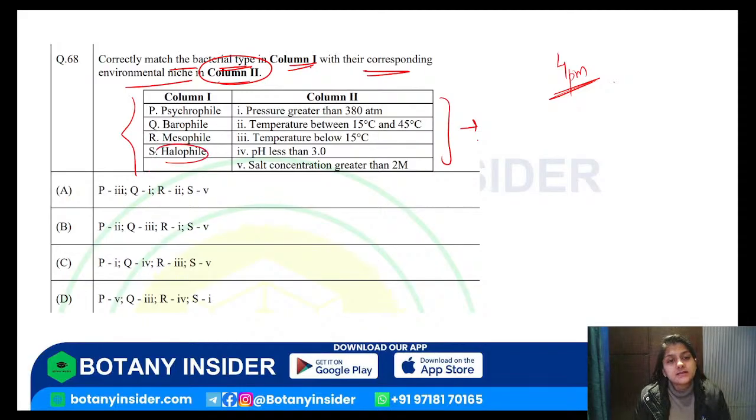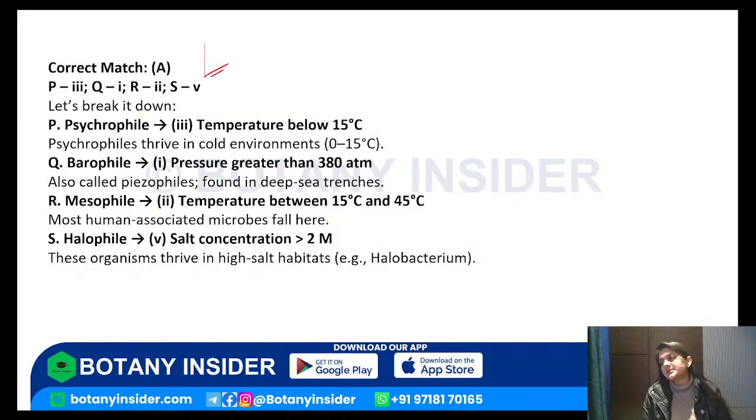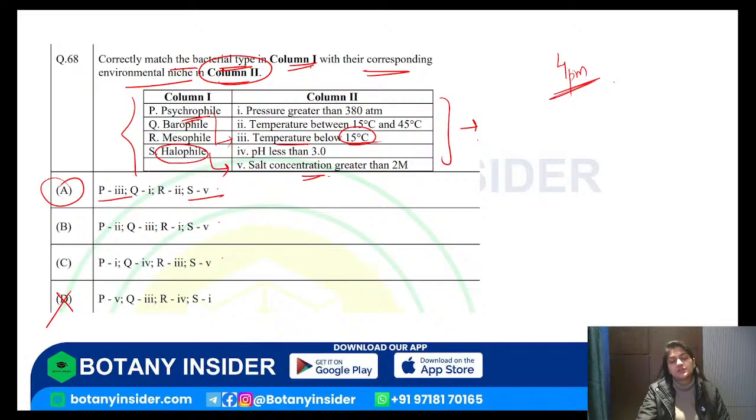So halophils. Halophils are very commonly found where the salt concentration is very high, right? So S is marked with five. Three options are there, so I can eliminate this. Psychrophils relate to when the temperature is very low, so psychrophils are related to temperatures below 15 degrees. Let's see if I can mark my answer accordingly: 1 with 3, S with 5. Is A the correct answer? Yes, A is the correct answer. See, with just two of my options, I have reached the correct answer.